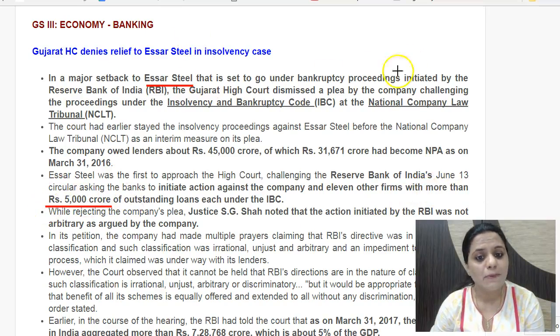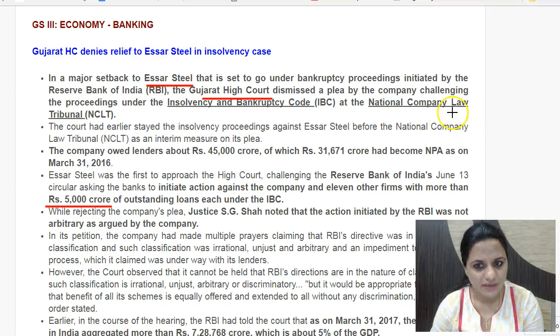has approached the Gujarat High Court asking that this categorization which has been done by RBI is arbitrary and should be nullified. But the Gujarat High Court has given its order that there is nothing arbitrary in RBI's directive. RBI is within its powers to initiate such proceedings.